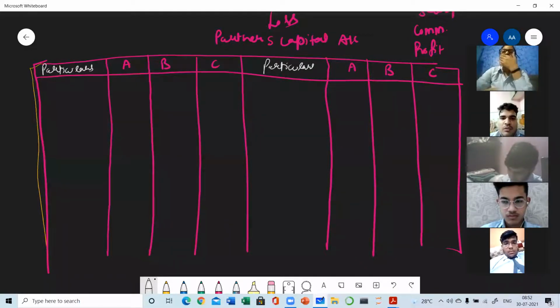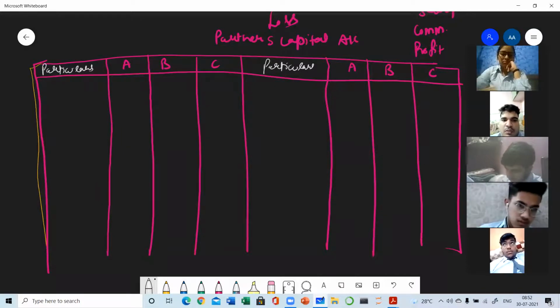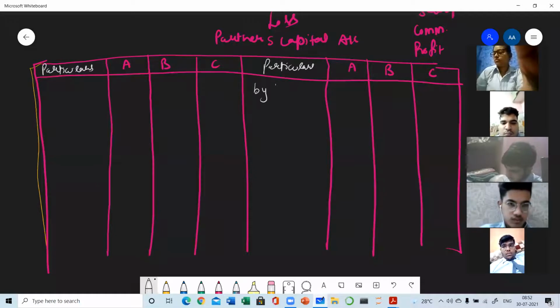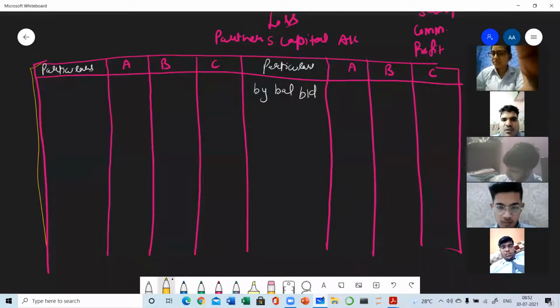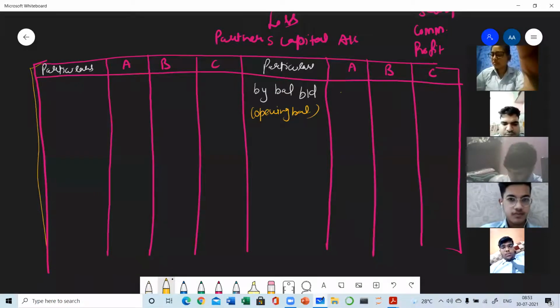So capital account will always start with the opening balance. It will be given in the question. Okay. So capital is a liability, internal liability, and all the internal liabilities have credit balance. All the liabilities, whether internal or external, have the credit balance. So by balance b/d. What is this? This is the opening balance. It must be given in the question. So A's balance will be written here, B's balance here, C's balance here.